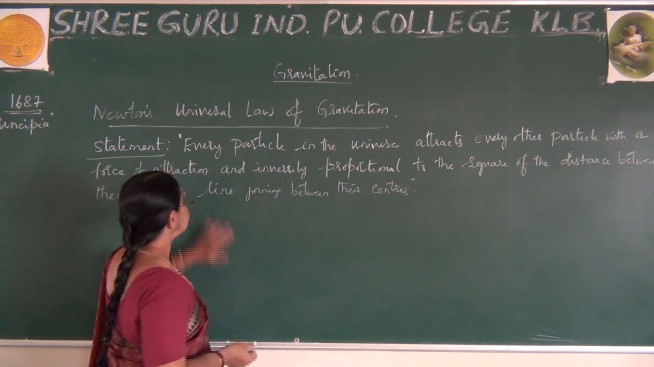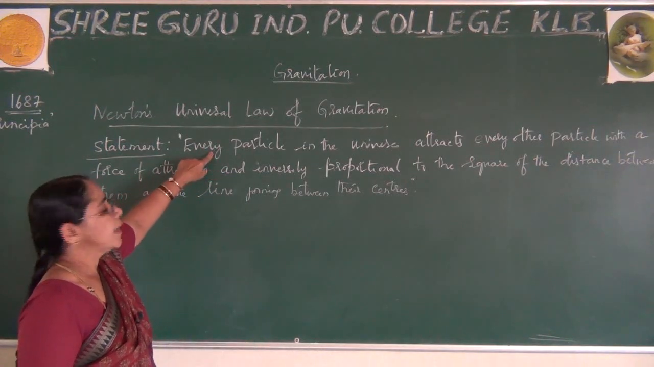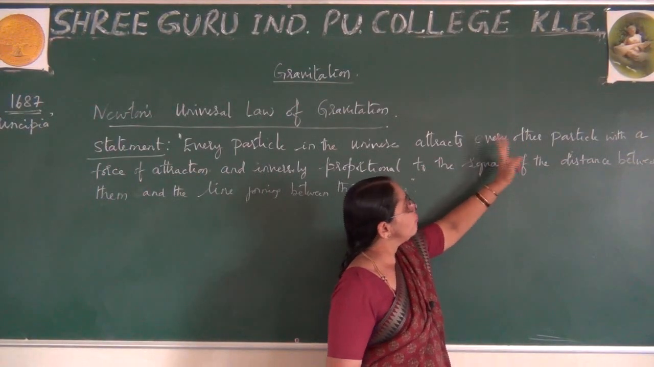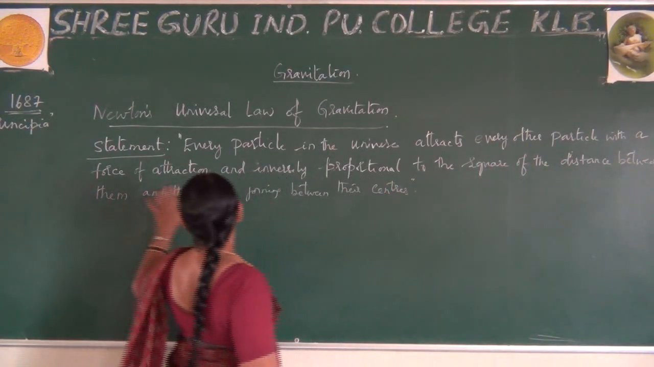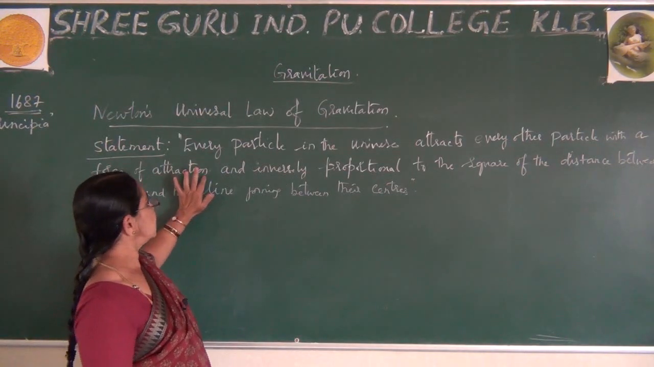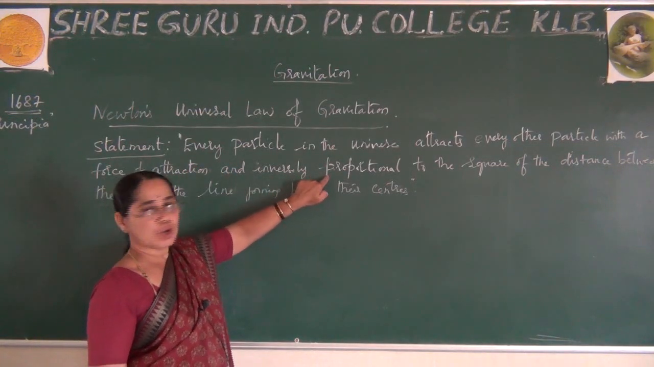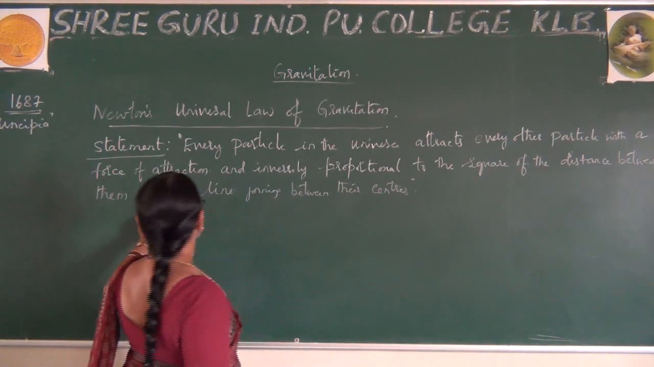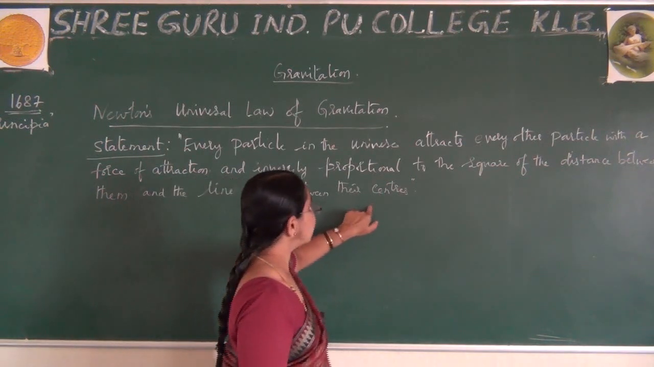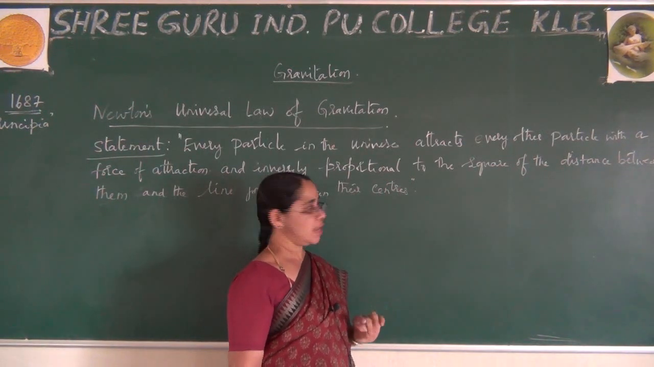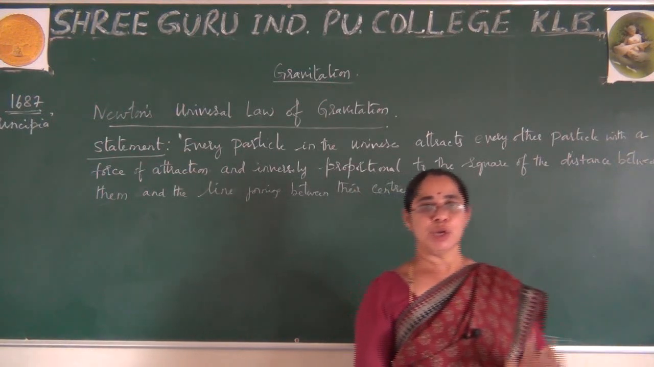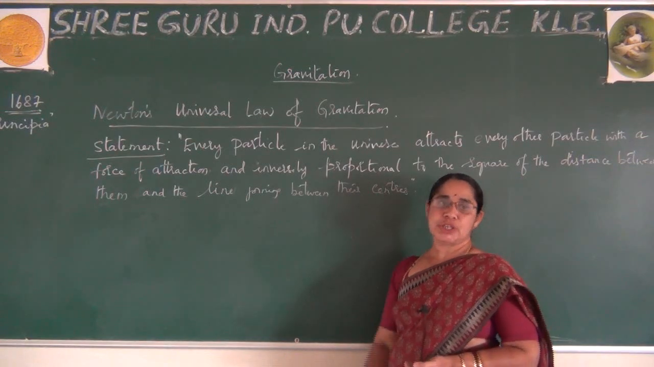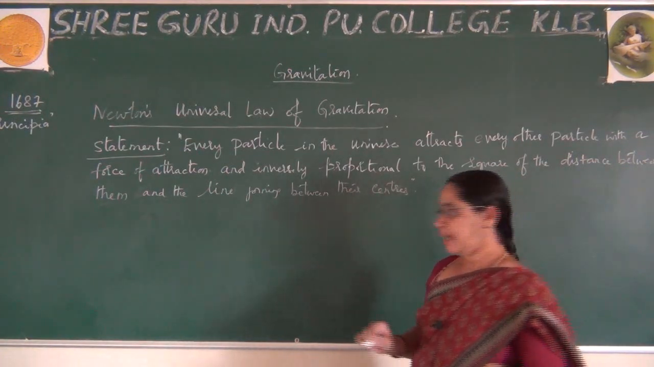So please observe, every particle in the universe attracts every other particle with a force of attraction and inversely proportional to the square of the distance between them and the line joining between their centers. Okay, this was the statement given by Newton. And now using this statement I just draw the figure, I just show the conditions.